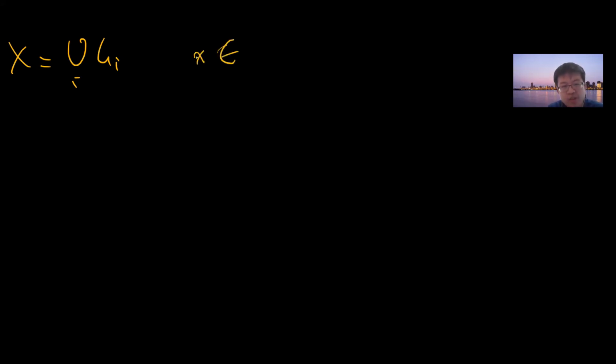So let's talk about how to prove this. Let's say the union of the G_i in X. We want to prove that it is open if every G_i is open. This is trivial, because you can pick x. By definition, you can find a ball B_{r_i}(x) which is inside G_i, for every i.